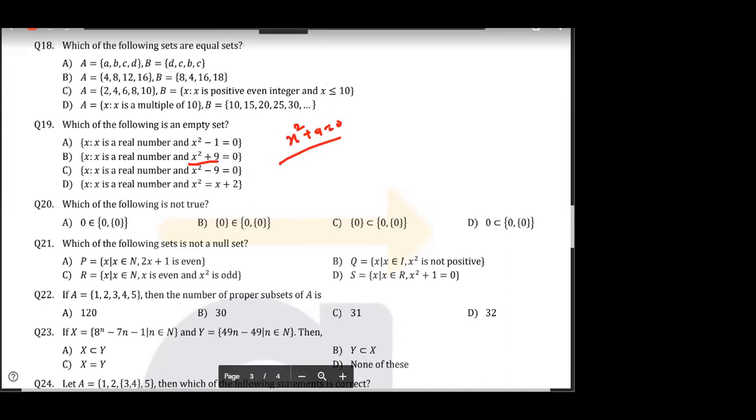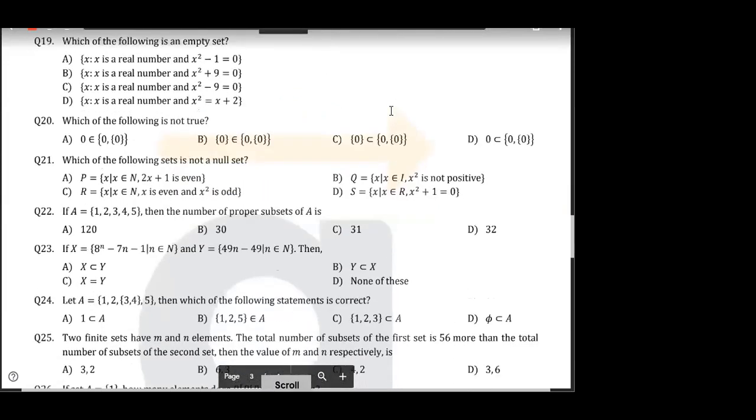What is the value of x here? समझ में आ रहा है? x का कोई real value होगा? Sum of two positive numbers cannot be 0, right? x is an imaginary number which we will be studying in the next topic, ठीक है?